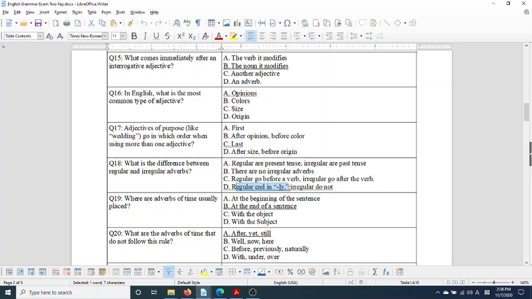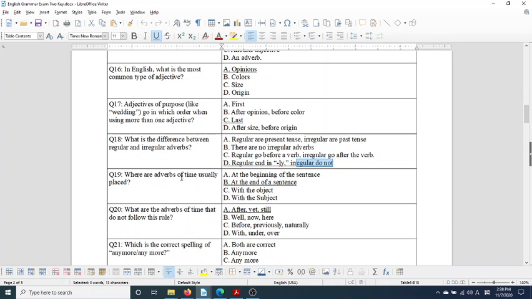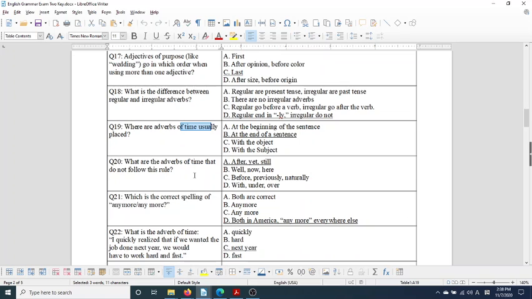What is the difference between regular and irregular adverbs? Remember, regular adverbs end in ly. Irregular are all the ones that do not end in ly. Where are adverbs of time usually placed? They normally go at the end of a sentence, right? I will finish grading your homework tomorrow. What are the adverbs of time that do not follow this rule? Those are the adverbs after, yet, and still.